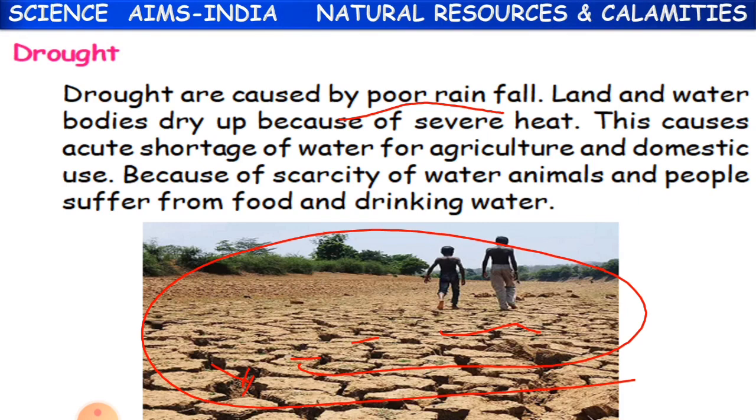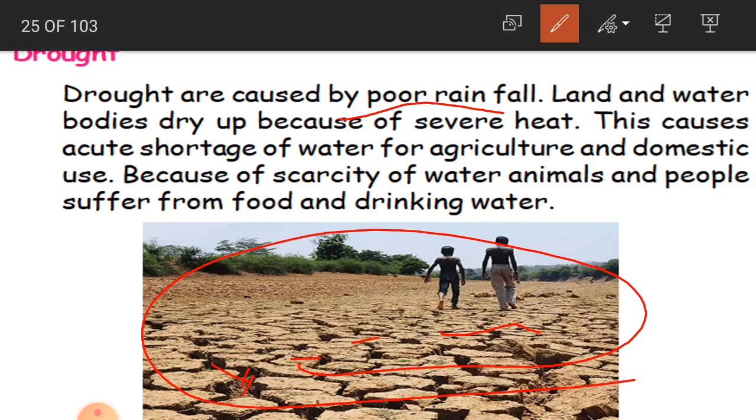Land and water bodies dry up because of severe heat. There is very little rain, and because of that the land and water bodies are going to dry up. Why? As they are getting severe heat. There is only the sun and the heat.